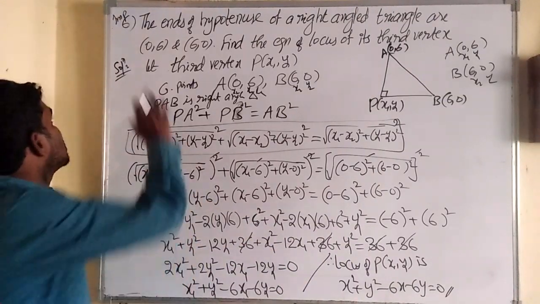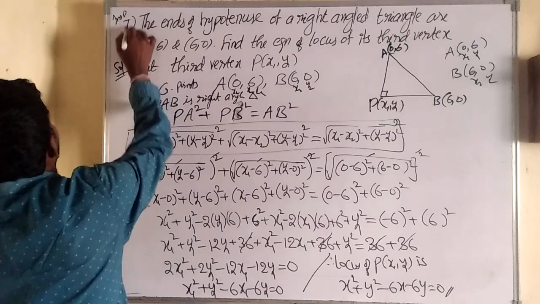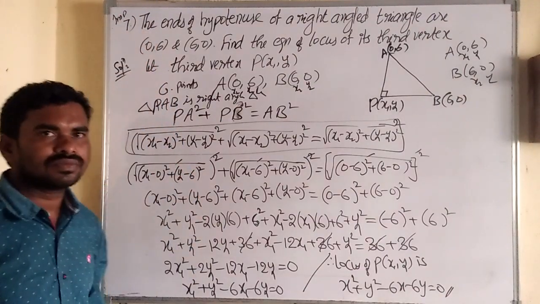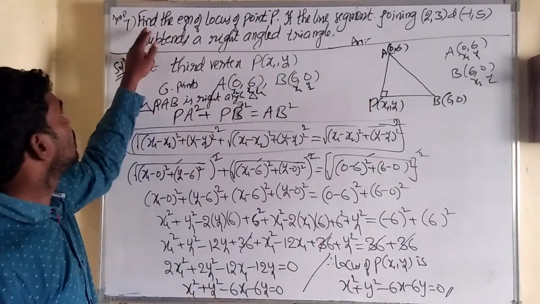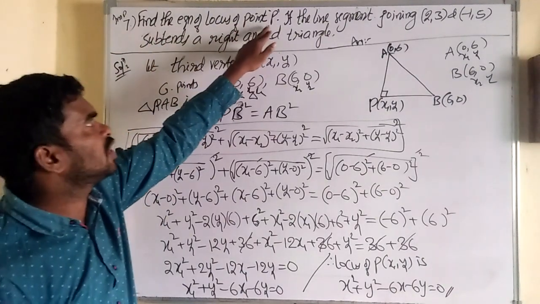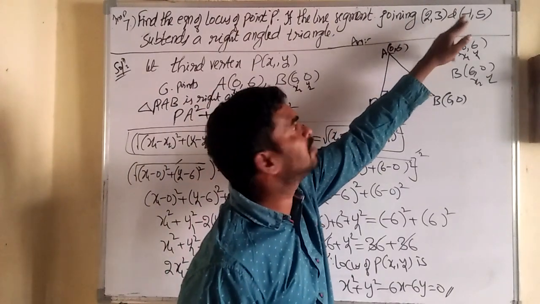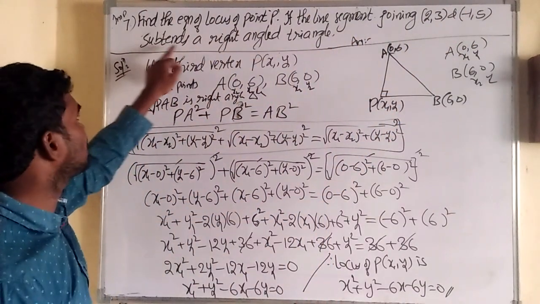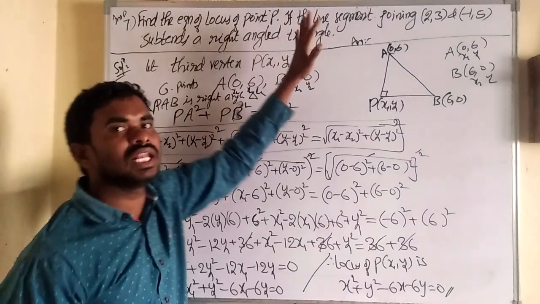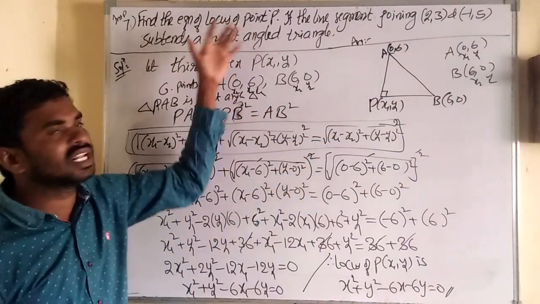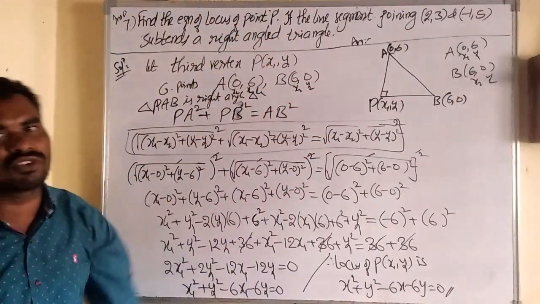So let us take one more problem, the same type of question, you do it. Find the equation of the locus of point P if the line segment joining (2, 3) and (minus 1, 5) subtends a right angle at P. The question is given in a different way, but it is the same type of question.